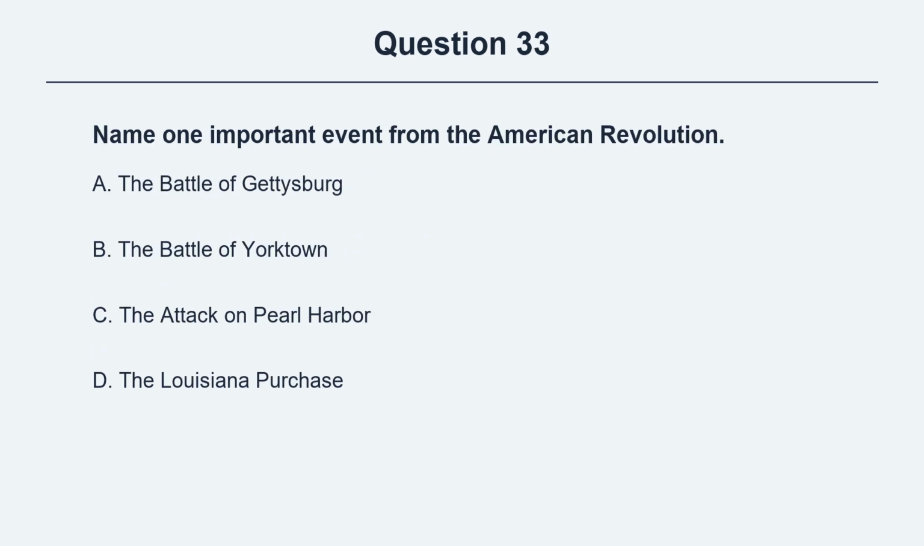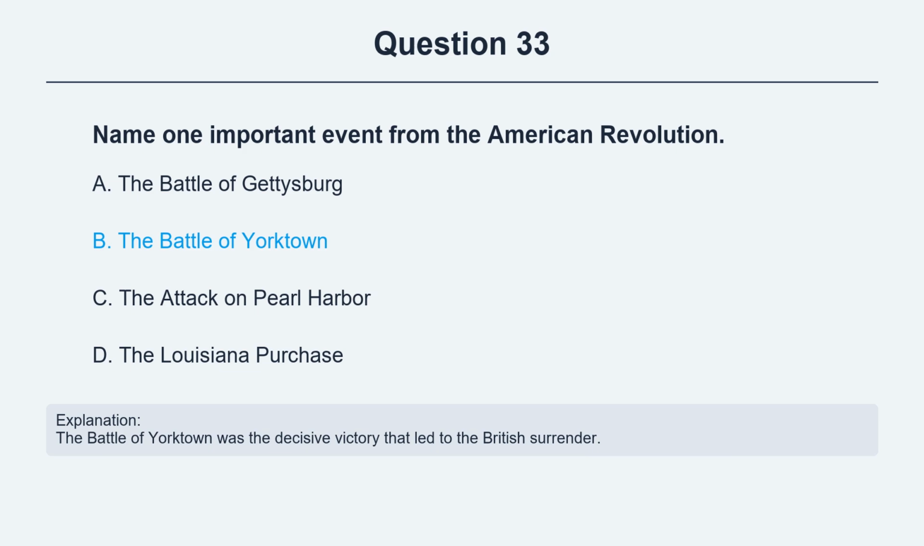Question 33. Name one important event from the American Revolution. Option A, the Battle of Gettysburg. Option B, the Battle of Yorktown. Option C, the attack on Pearl Harbor. Option D, the Louisiana Purchase. The correct answer is option B, the Battle of Yorktown. Explanation: the Battle of Yorktown was the decisive victory that led to the British surrender.